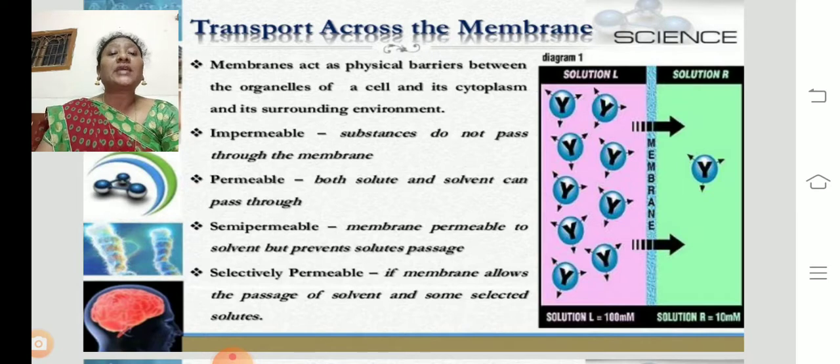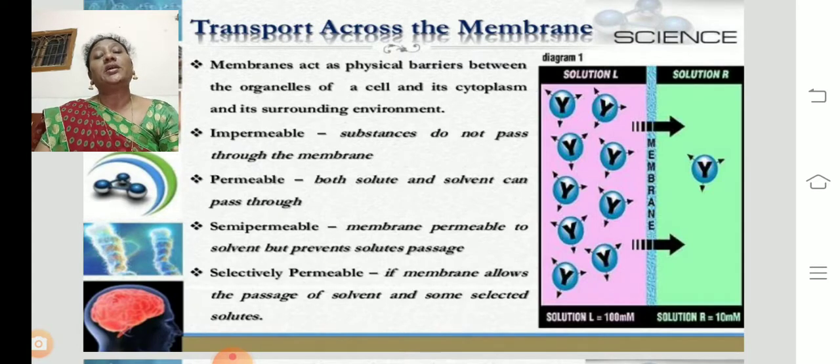Selectively permeable means the membrane allows the passage of a solvent and some selected solutes. Solvent means the liquid which is able to dissolve substances in itself. You can take water as a solvent. Solute means, if you take salt and mix it into the water, the salt is the solute and the water is the solvent.